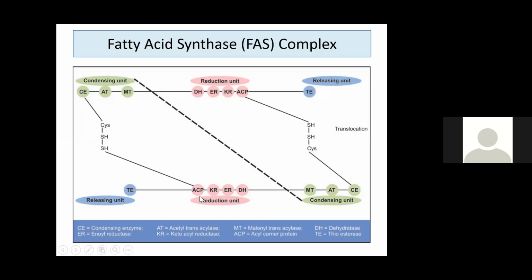That's what you have learned in the differences between beta oxidation and fatty acid synthesis. And the last unit is the releasing unit, where the thioesterase enzyme is present. In that way, 7 enzymes are present in 3 units. Each is a subunit. Again, each monomer can individually synthesize a fatty acid separately. That's why when the 2 units are completely active, 2 fatty acids can be synthesized separately.